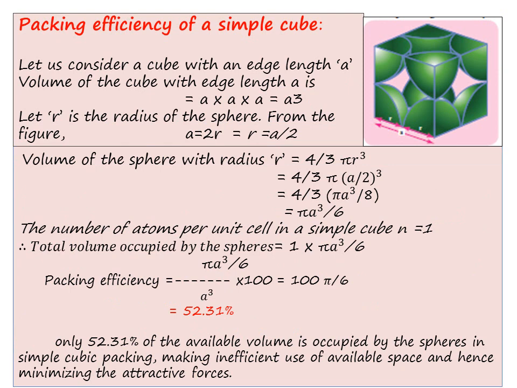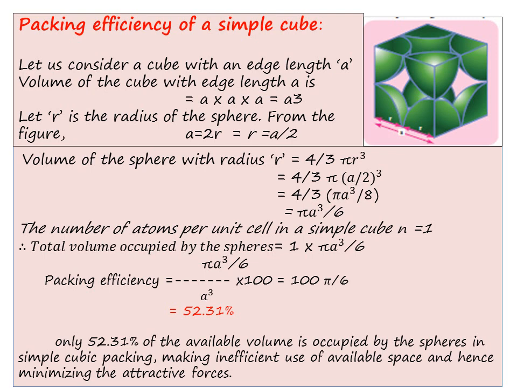Now let us calculate the packing efficiency of a simple cube. You know that in simple cube, you can see the picture, there are 8 atoms only at the corners, and the edge length be A. I have shown one edge length with a value A, which is connecting 2 atoms with radius R and R. The cube has an edge length A, so the volume of the cube with edge length A will be A into A into A, which is equal to A cube, that is the denominator. And the radius of the sphere be R.